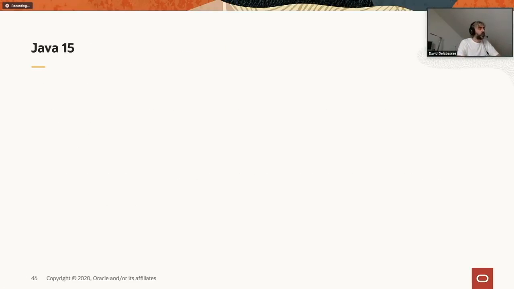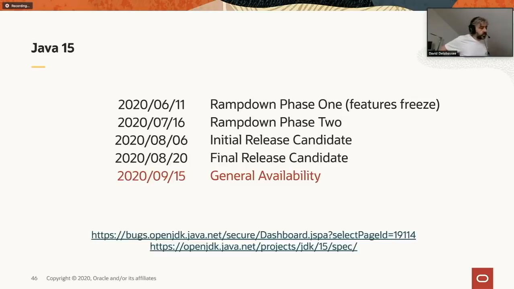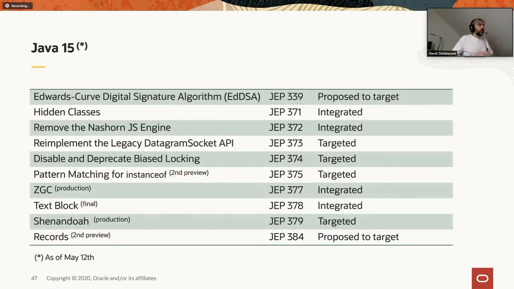Now let's quickly look at Java 15. That's the schedule, and nothing will change on that front. This is a table that I made yesterday, and I checked this morning that it was still up to date. Those are the multiple JEPs that will be part of 15.